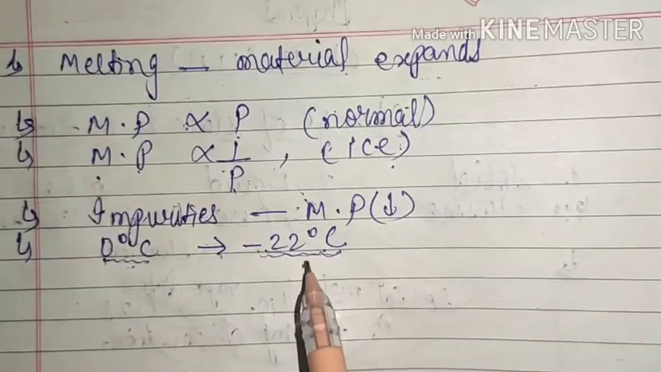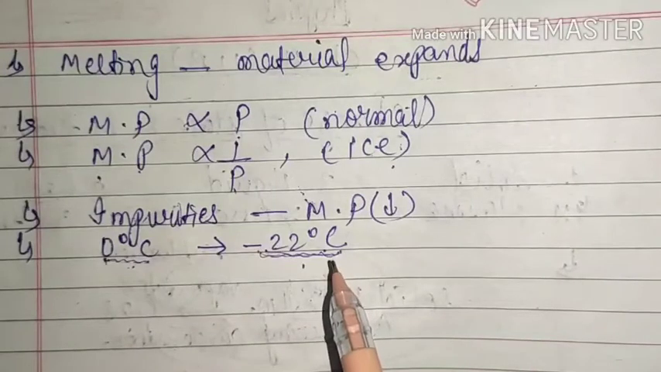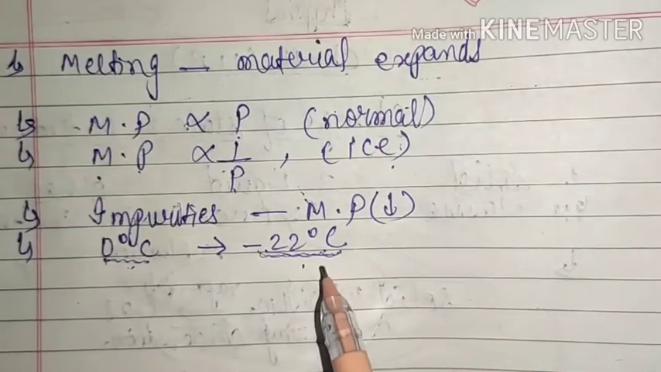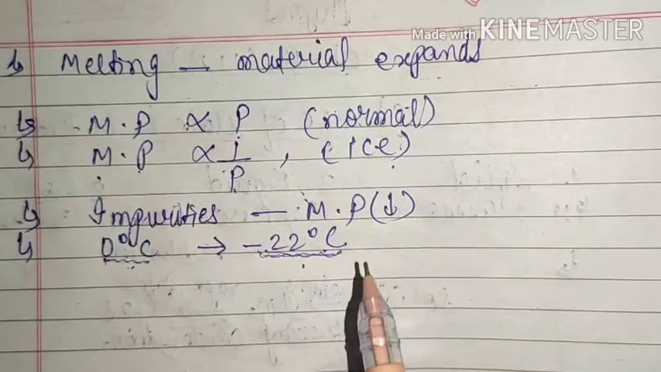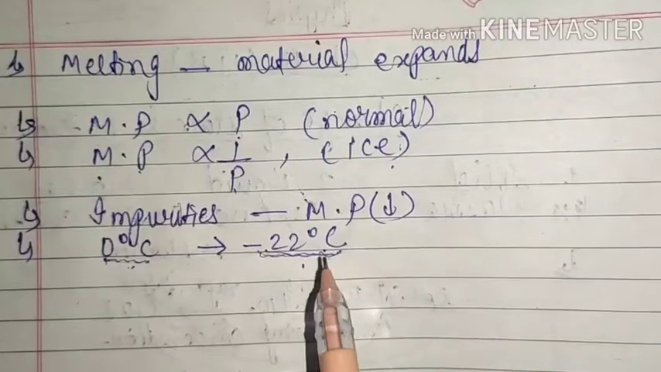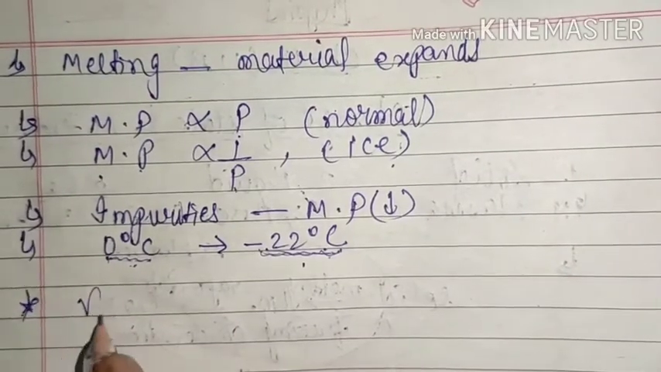So obviously, in this condition your ice cream will stay in frozen form for a longer time as compared to the other case. That's why during formation of kulfis and ice creams we add some salt to it, just to decrease its melting point, so that it should not melt very fast. It should take a larger time to melt down. Our next topic is vaporization.